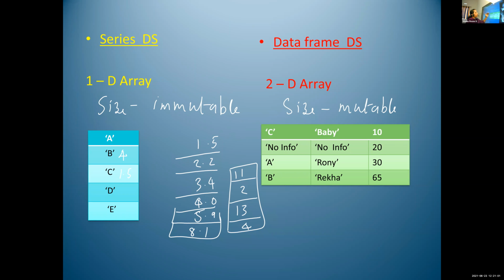After declaring one data frame data structure, we can add one row, or we can delete one row. At the same time, we can add one column, and also we can delete one column. So in data frame data structure, the size is mutable. Mutable means we can change the size. After declaration also, we can change the size. That is mutable. Is it clear, Sneha? Okay. Then you just write the difference.